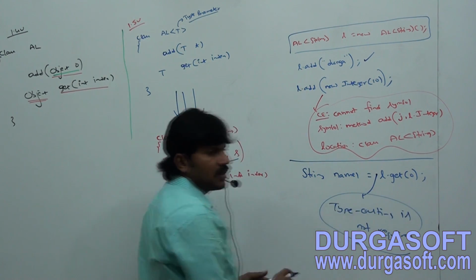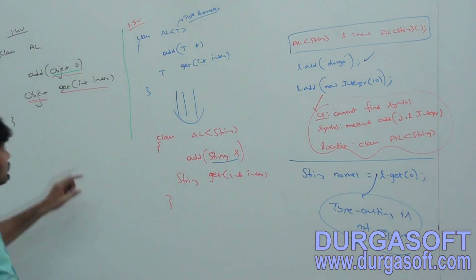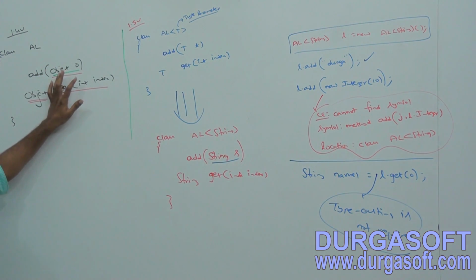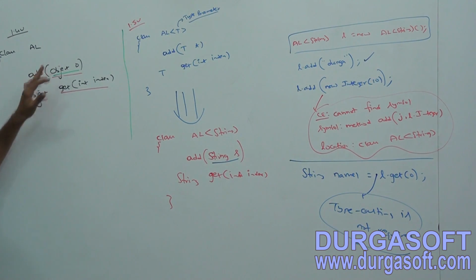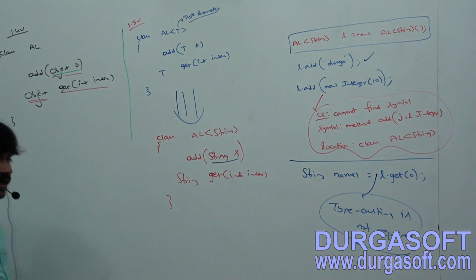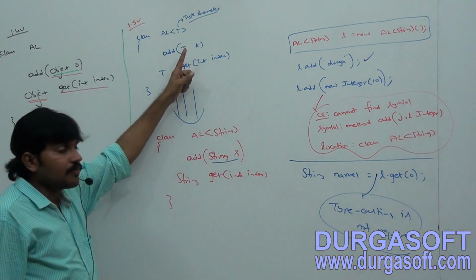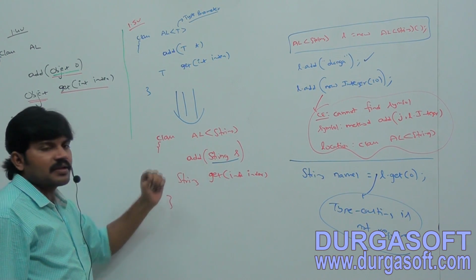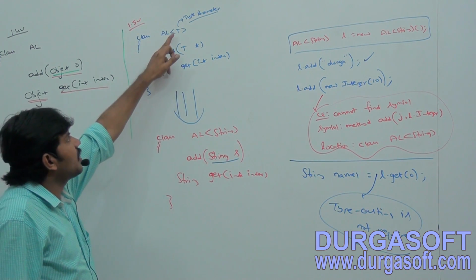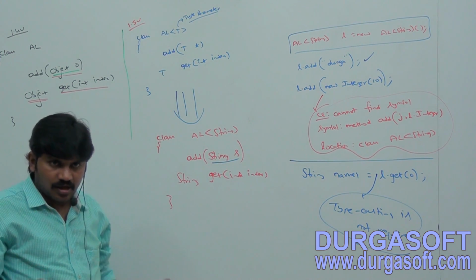Are you getting? Sir, in the old version of array list, why is it not type safe and why did the typecasting problem come? Just because of this object type. But in the new version of array list, why is typecasting not required? How are we getting type safety? Just because of this type parameter, right? Are you able to understand that?